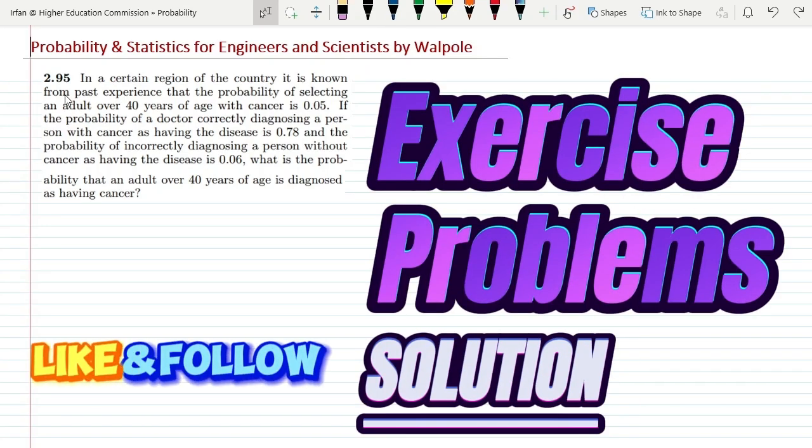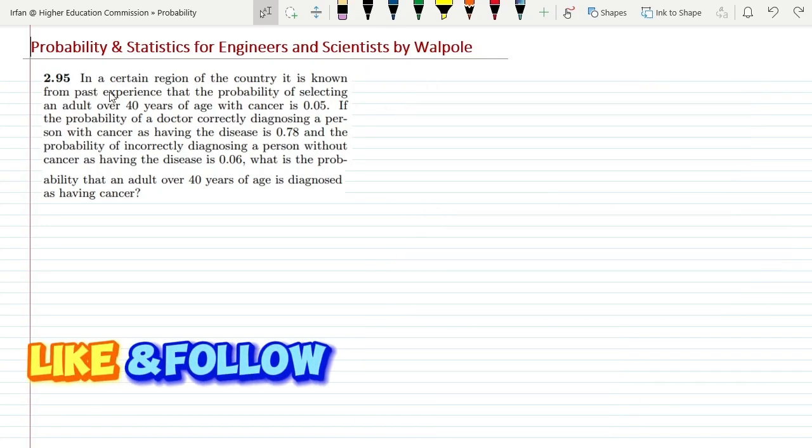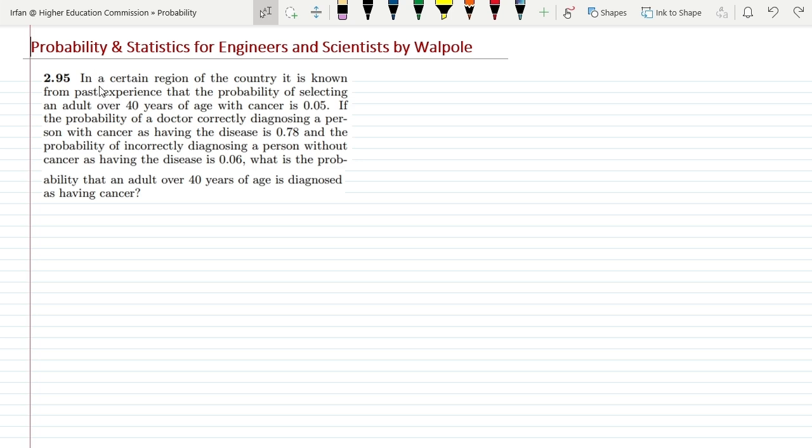Welcome back, guys. This is question 2.95, and the statement it has is, in a certain region of the country, it is known from past experience that the probability of selecting an adult over 80 years of age with a cancer is 0.05. Okay, so with the passage of time and what we have done previously, let me write here the given data.